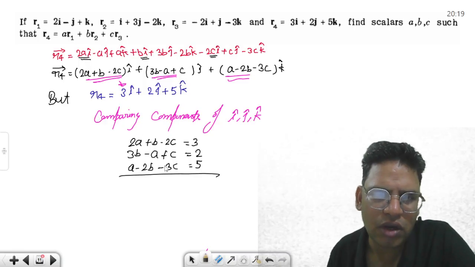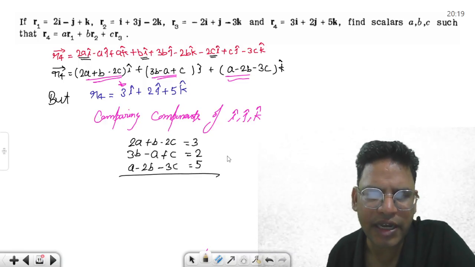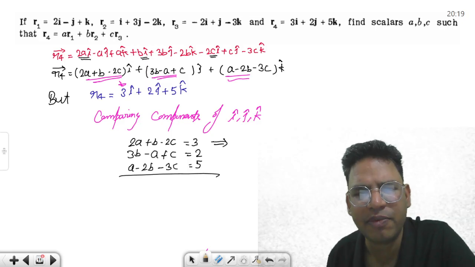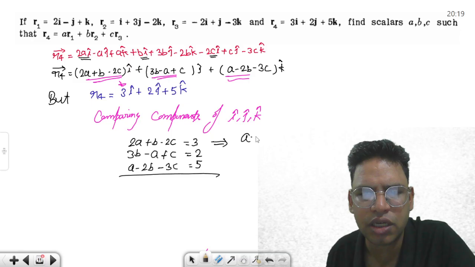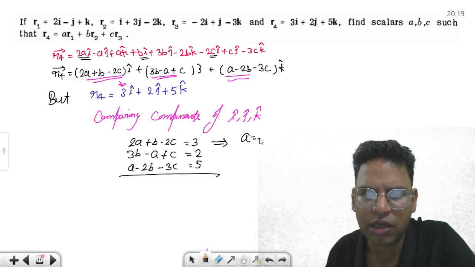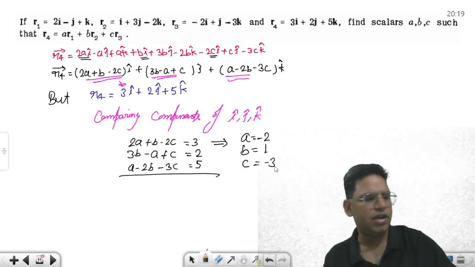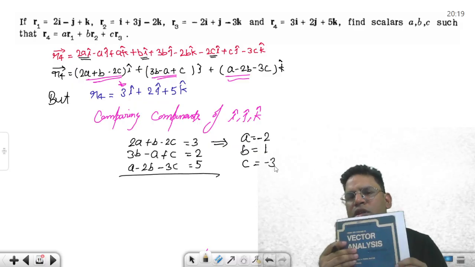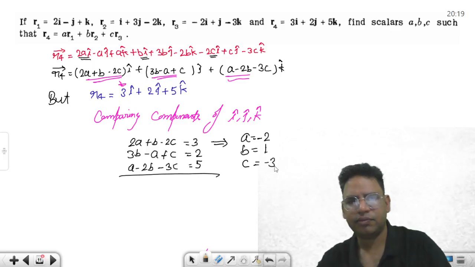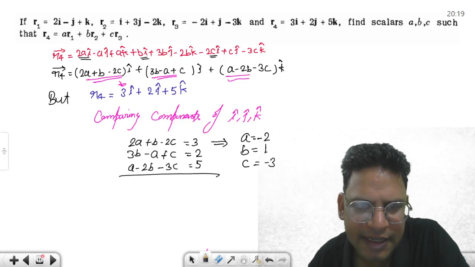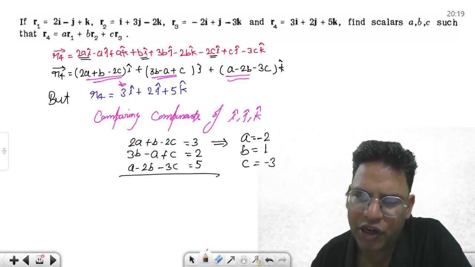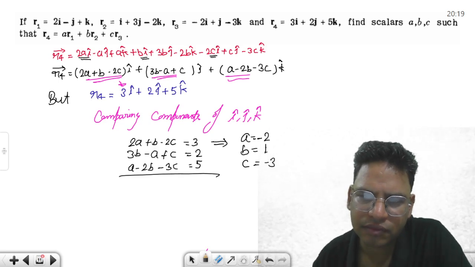If you were to solve these equations, let me give you the answers. A should be equal to -2 once you solve it, B is equal to 1, and C is going to be equal to -3. I have the answer in this particular book, so I am giving you the answers. But the most important aspect here is that R4 is said to be linearly dependent on R1, R2, and R3.